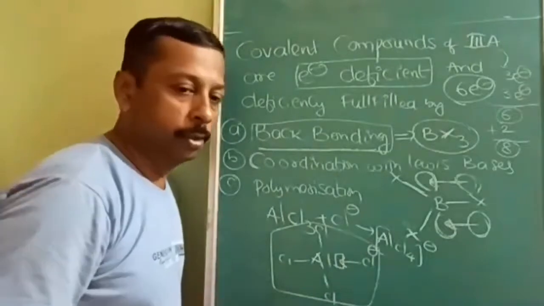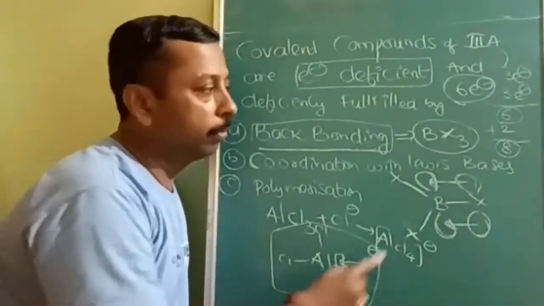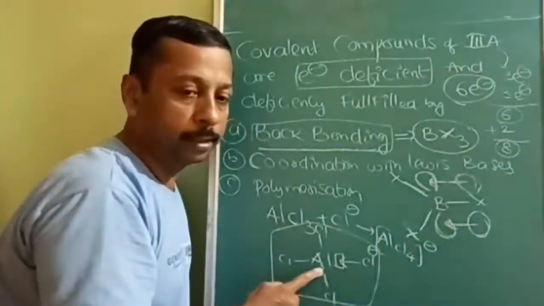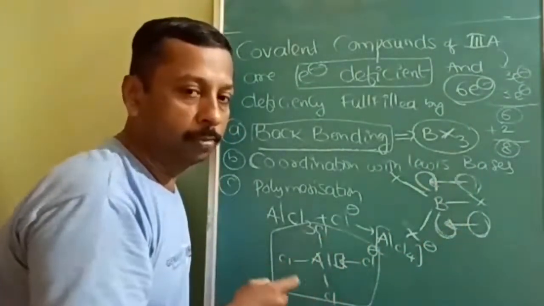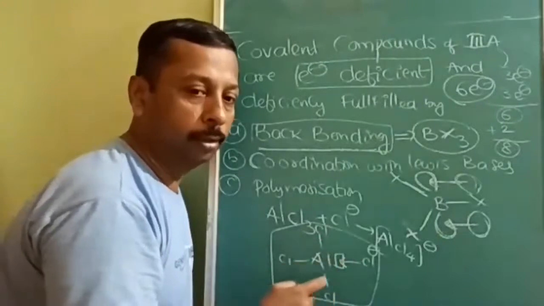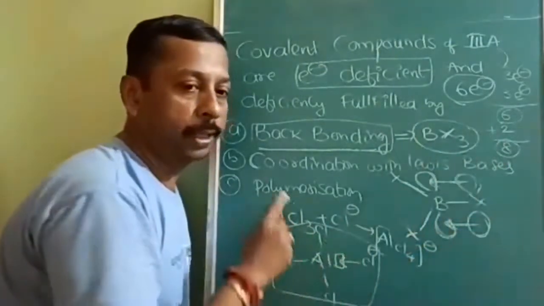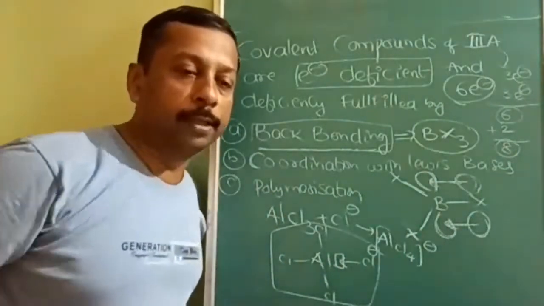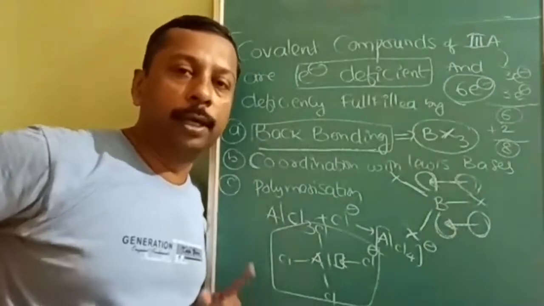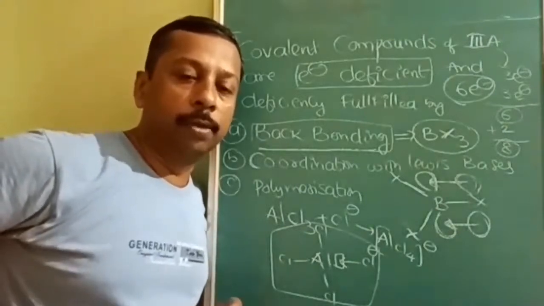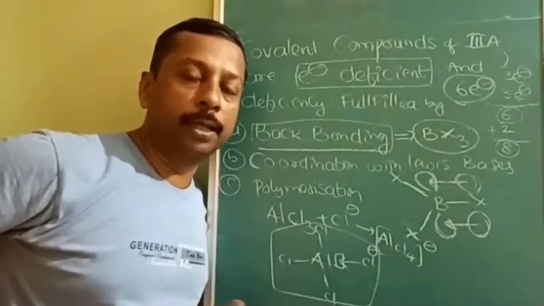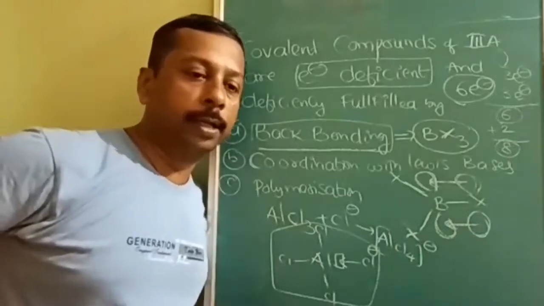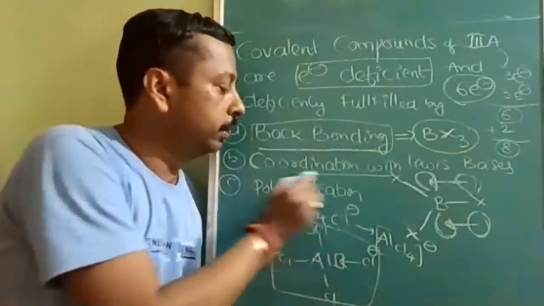Is this understood? So here chloride will be the Lewis base, and AlCl3 will be the Lewis acid. Now how many bonds are there in total? 4 bonds, 4 into 2, so octet. So that is the second method. They coordinate with the Lewis bases. The Lewis base will donate one lone pair. Already there are 6 electrons, and once one lone pair is donated, the total octet can be achieved. Up to the second procedure, is that clear?